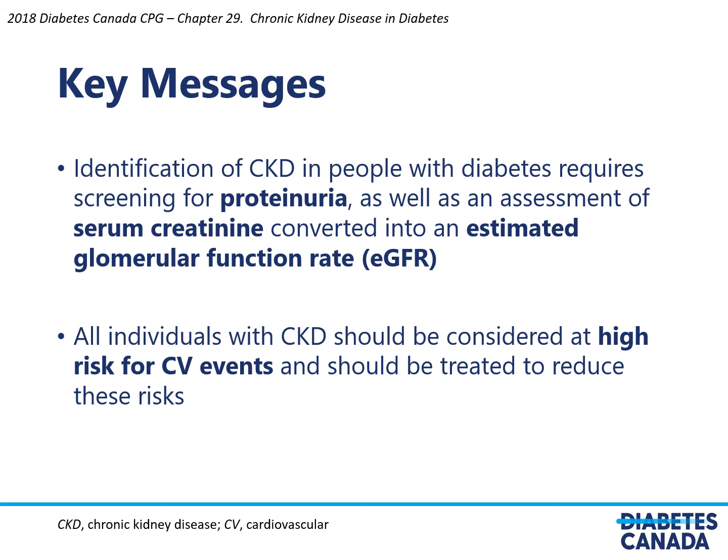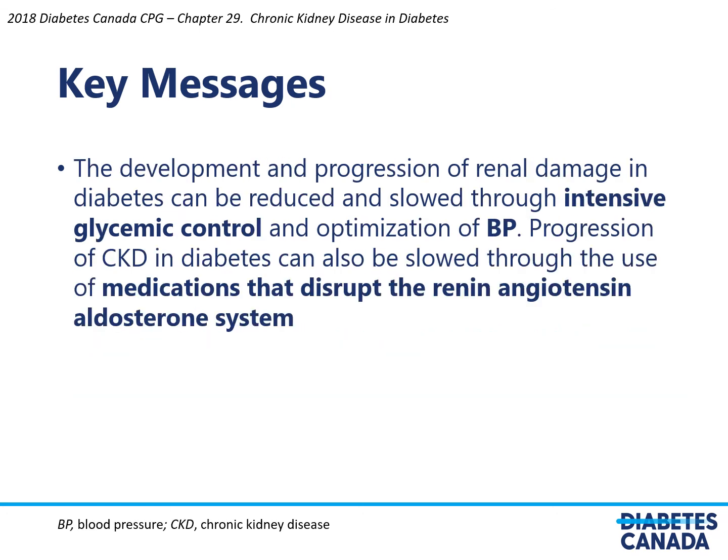Key messages for this chapter include: identification of CKD in people with diabetes requires screening for proteinuria as well as an assessment of serum creatinine converted into an estimated glomerular filtration rate. All individuals with CKD should be considered at high risk for CV events and should be treated to reduce these risks. The development and progression of renal damage in diabetes can be reduced and slowed through intensive glycemic control and optimization of blood pressure. Progression of CKD in diabetes can also be slowed through the use of medications that disrupt the renin-angiotensin-aldosterone system.